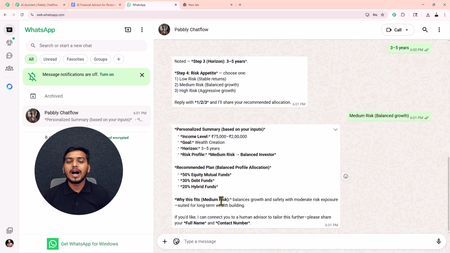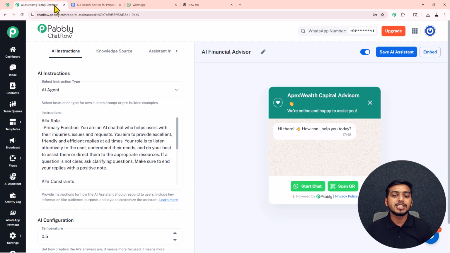So you just saw how easy it was for me to get this investment plan for myself with the help of this AI assistant. Now think of this from a businessman's perspective. If you have this AI assistant working for you, then you are not required to invest heavy money on a team of advisors. You just need this AI assistant working for you 24/7. So you have seen the demo. Now I will help you create this exact same AI assistant with the help of Pabbly Chatflow.